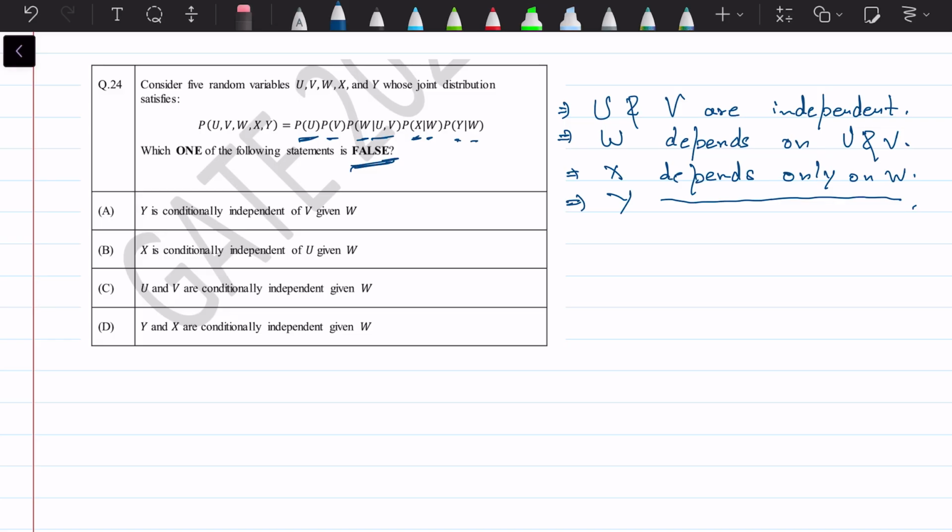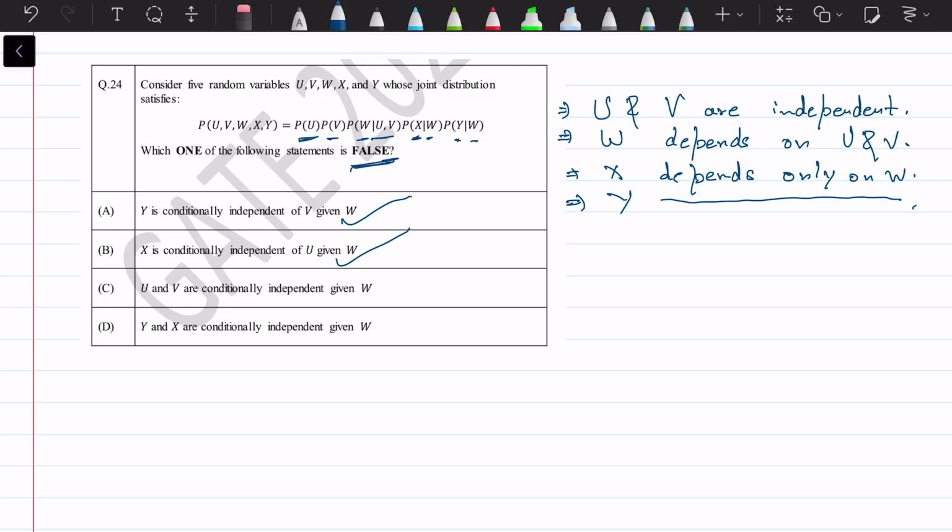So yes, Y is conditionally independent of V given W. That is correct. In the same way, X depends only on W. So X is conditionally independent of U given W. That is also correct, because once we have W, X becomes conditionally independent of U.